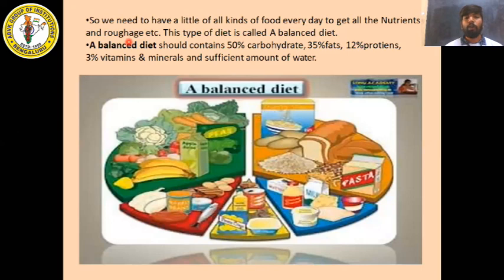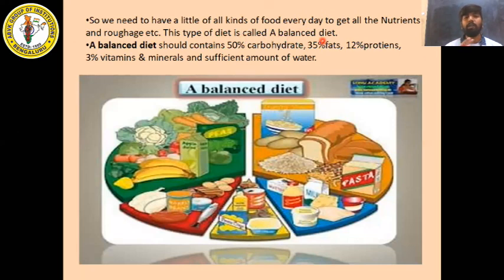To stay away from all these diseases, we need to have a balanced diet. We need a little of all kinds of food every day to get all the nutrients and roughage. This type of diet is called a balanced diet.